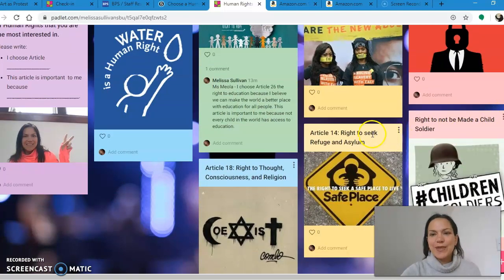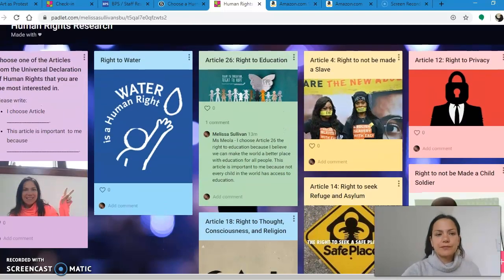That's next week. The right to seek refuge and asylum. That's this week. And last week, we studied the right to thought, consciousness, and religion. So this page is just for you to choose which human right you are the most interested in. Which one is the most important to you? Maybe you and your family.